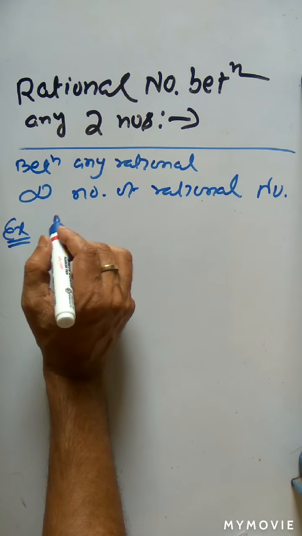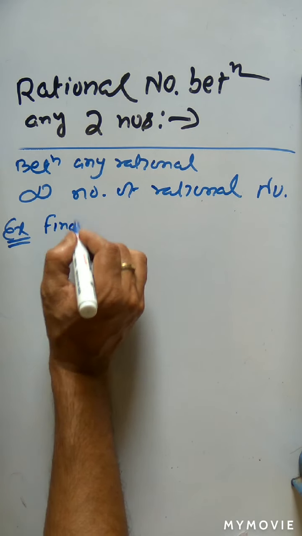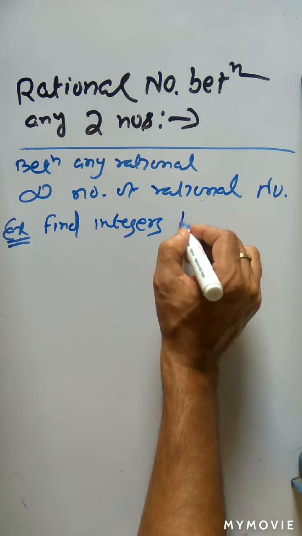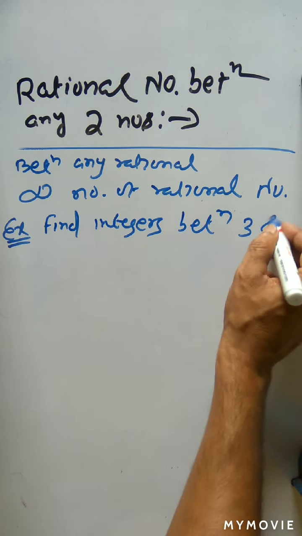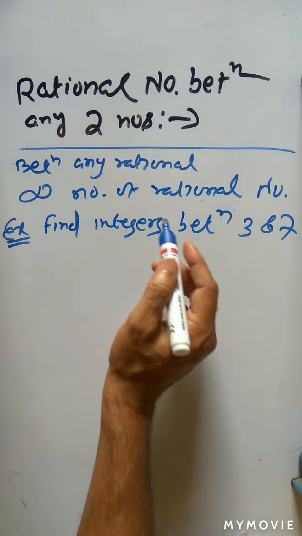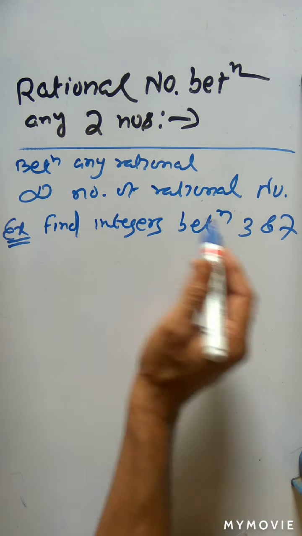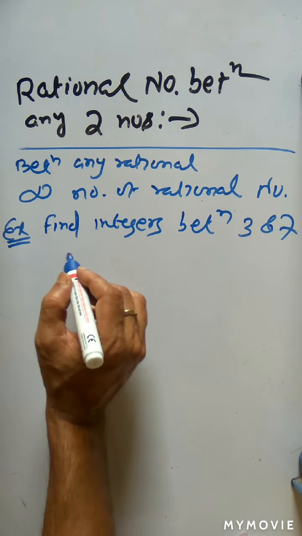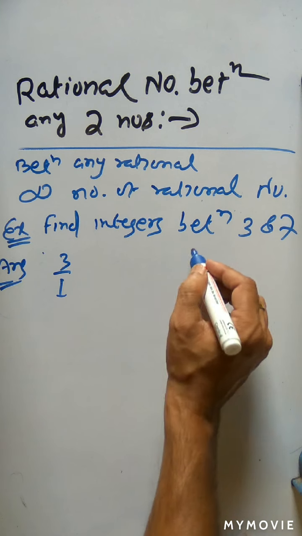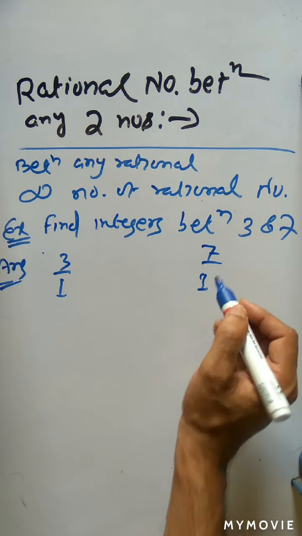Okay. So first we will study this question: find the integers between 3 and 7. If you are given two integers 3 and 7, between 3 and 7 find the integers. So 3 can be represented by 3 by 1 and 7 can be represented by 7 by 1.